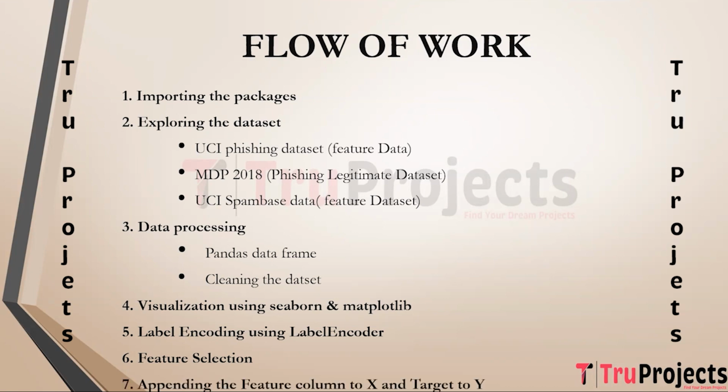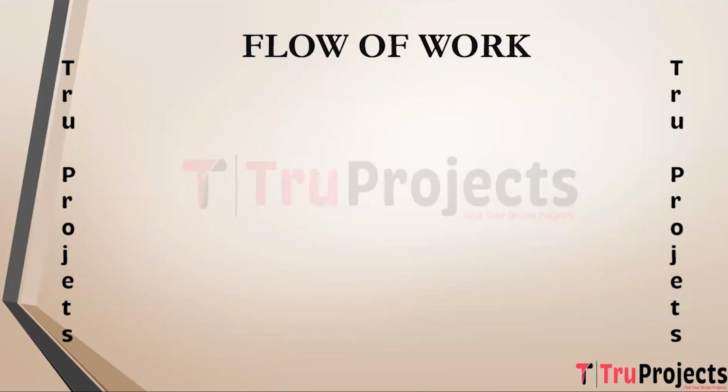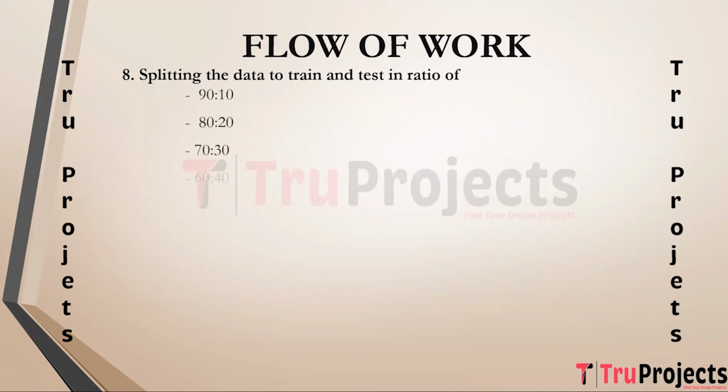Appending the feature column to X and target to Y. Here we separate the dataset into feature columns as X and target column as Y, where X contains the input features and Y contains the target variable to be predicted. Splitting the data into train and test ratio, where the ratios include 90 to 10, 80 to 20, 70 to 30 and 60 to 40. These splits are used to train and evaluate machine learning models. Building the models. Various machine learning models are built in this step for all the three datasets, and the models used are random forest.